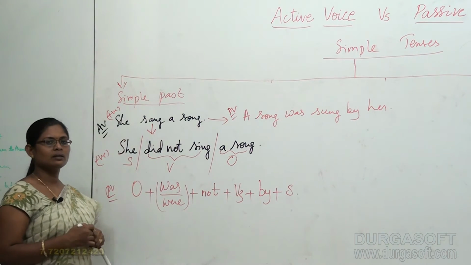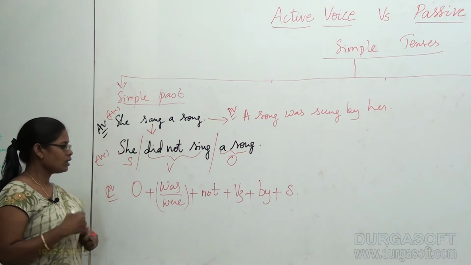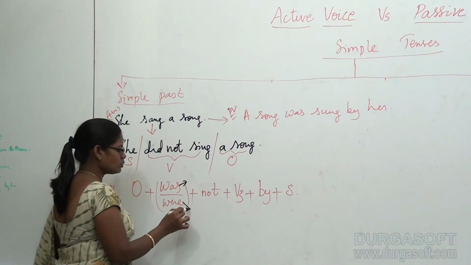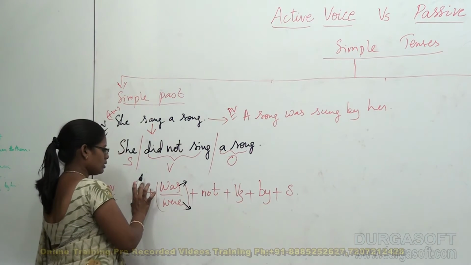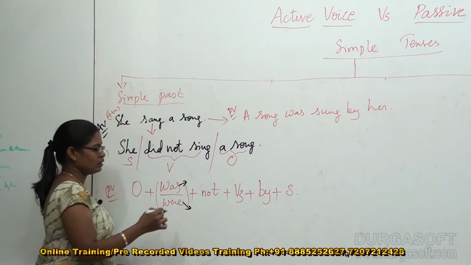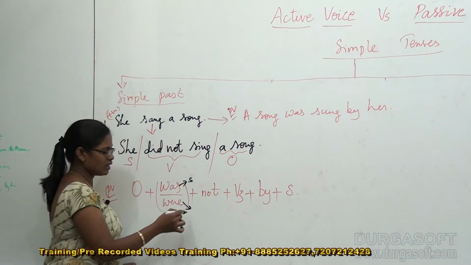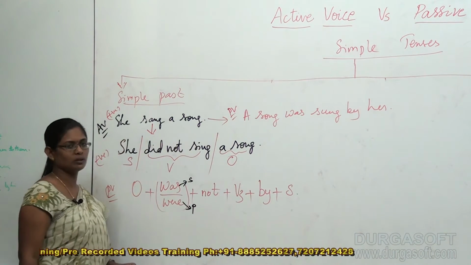This is the exact structure. Now the only thing you have to focus on is the number of the object here. If it is a singular object, you have to go with was, and if it is a plural object, you have to go with were.